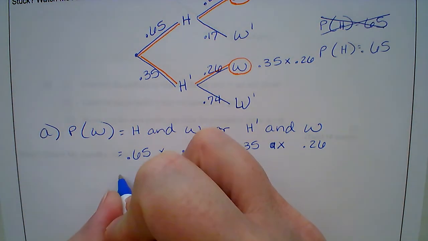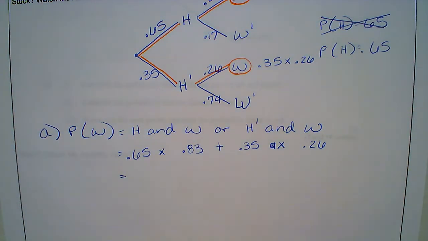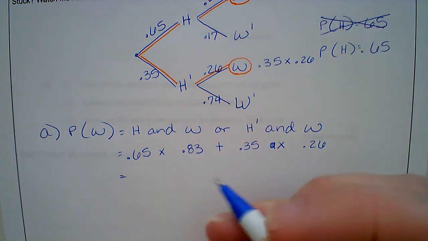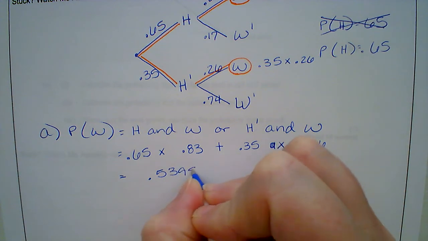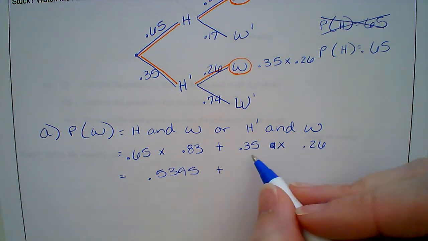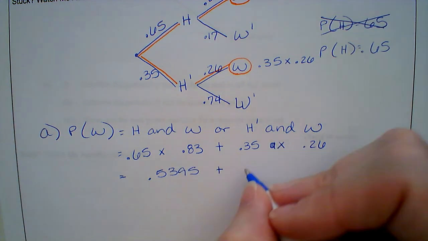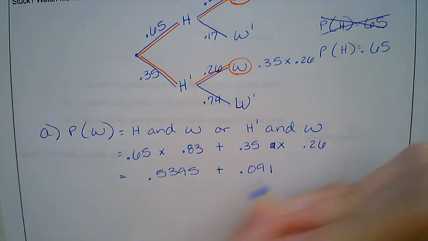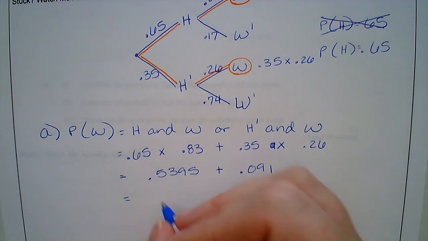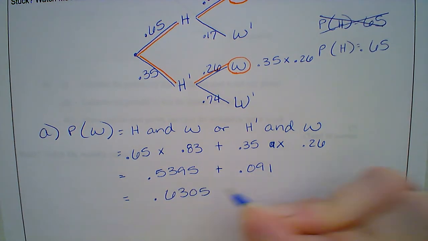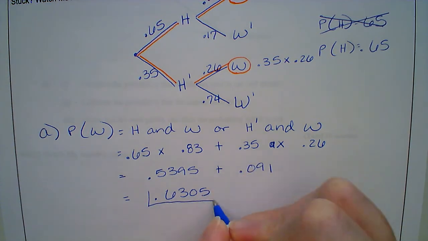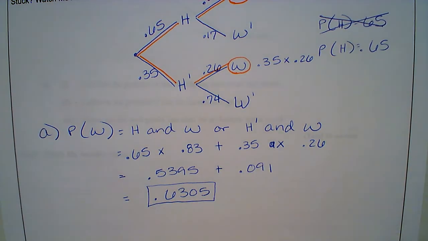And so when I do this, I'm going to get 0.65 times 0.83. I got 0.5395, plus 0.35 times 0.26, I got 0.091. Adding those together, I get 0.6305. So the probability of winning is 0.6305.